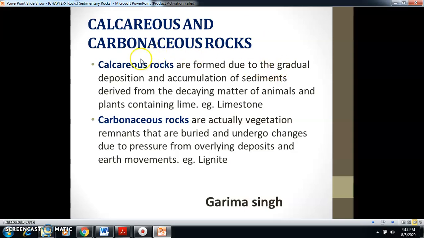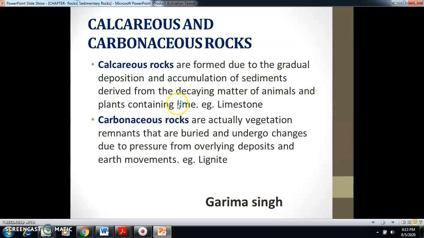Now next are other types of sedimentary rocks, calcareous and carbonaceous rocks. Calcareous rocks contain a large amount of lime, carbonaceous rocks contain a large amount of coal. Calcareous rocks are formed due to the deposition of dead remains of plants and animals.